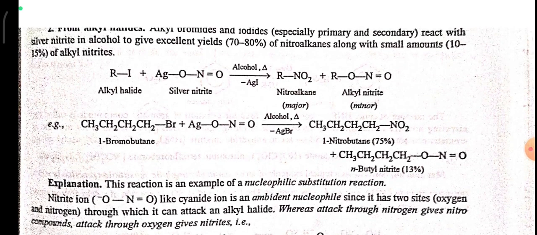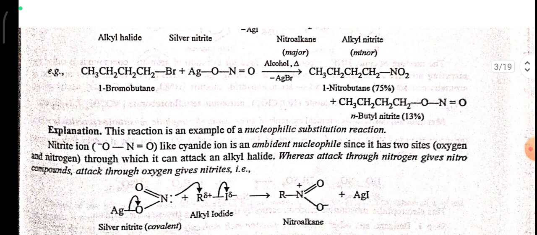The example I am giving here is 1-bromobutane reacting with silver nitrite in the presence of alcohol and heat, giving 1-nitrobutane 75% and n-butyl nitrite 13%. Here AgBr is formed as a byproduct.